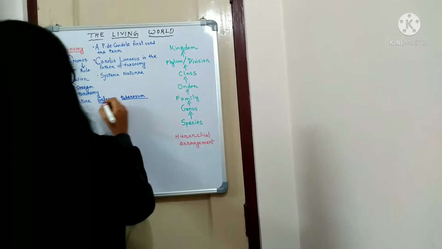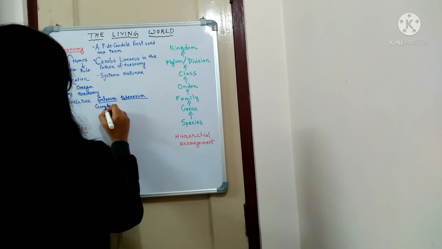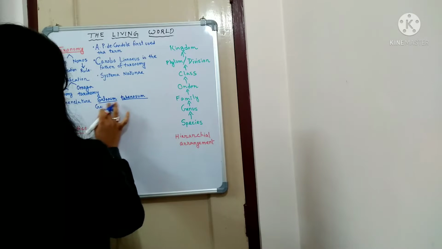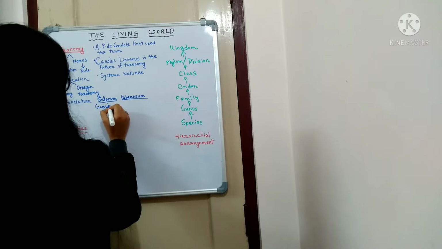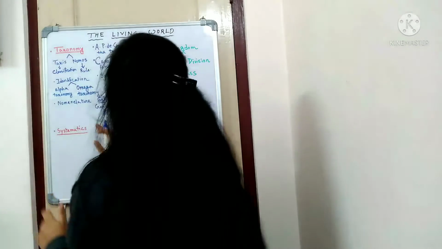So let me just write it down here. This is the generic name, or let us say genus name. This is considered the genus name, and this is considered the species name.